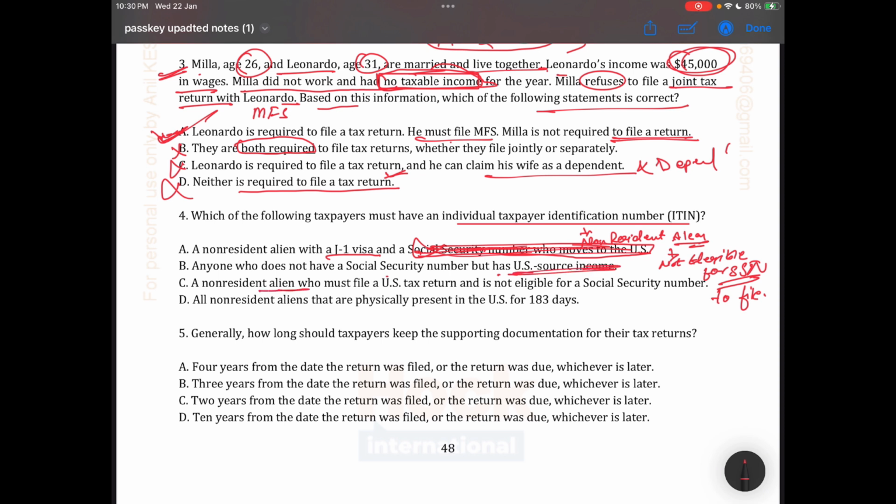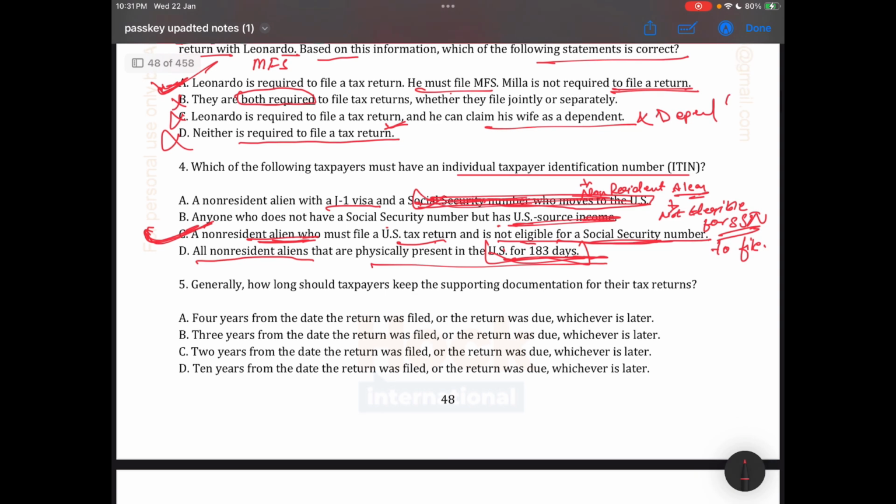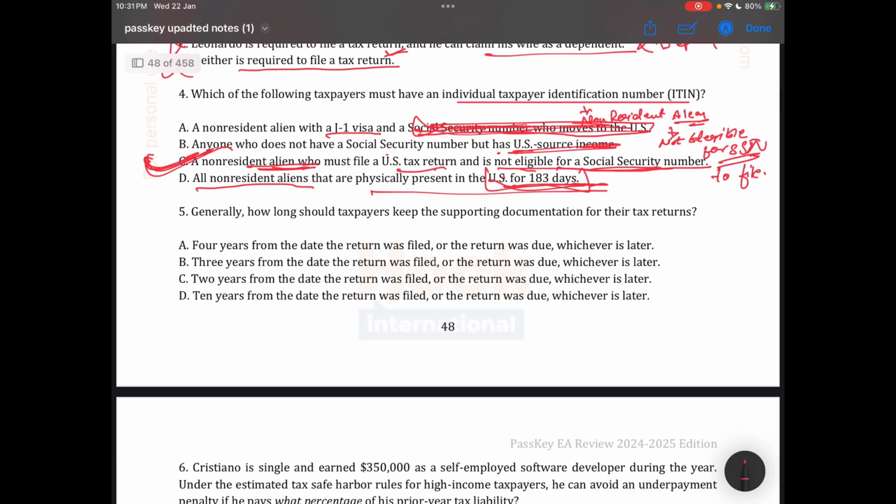A non-resident alien who must file a US tax return and is not eligible for a social security number is the most appropriate answer. Let's move to option D: all non-resident aliens that are physically present in the US for 183 days. No, it's not right. That is the residency test. So the correct answer is C.